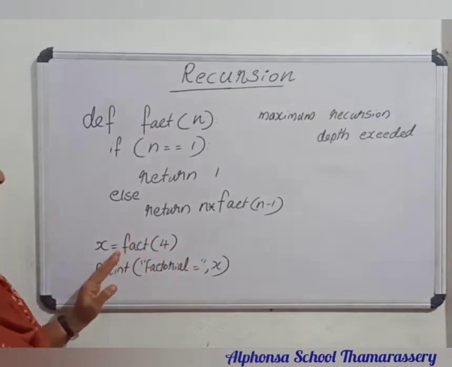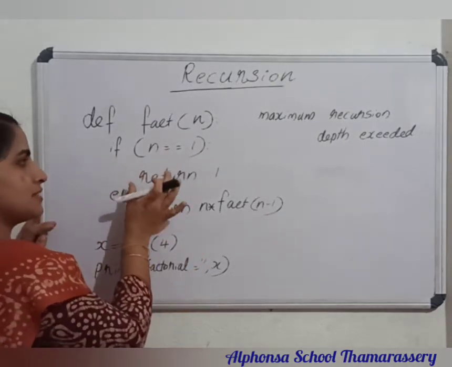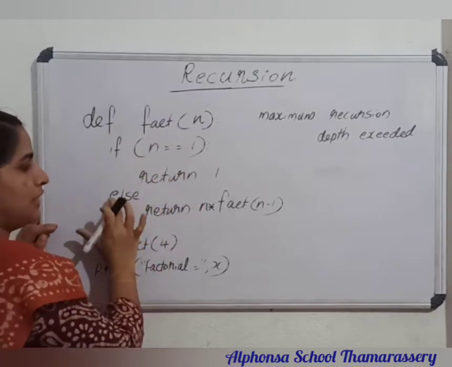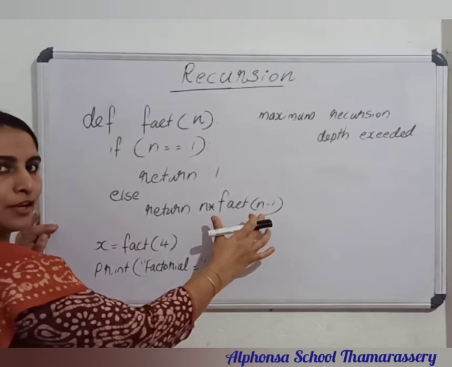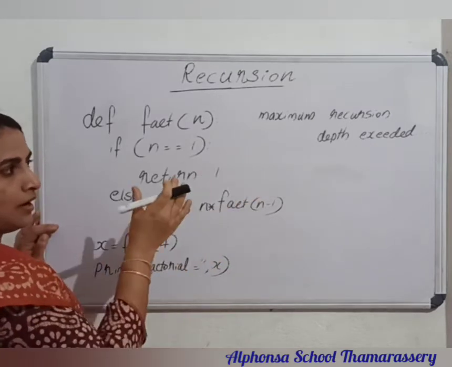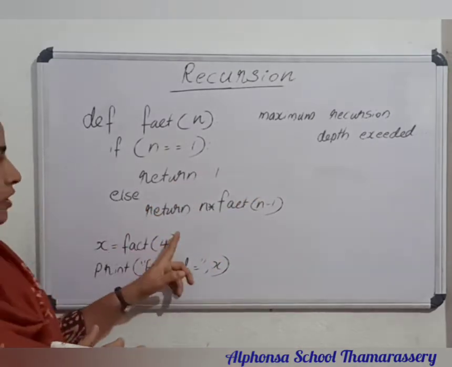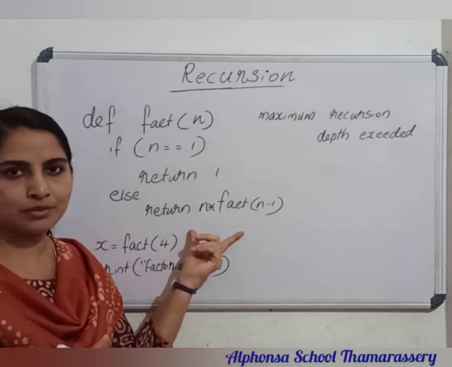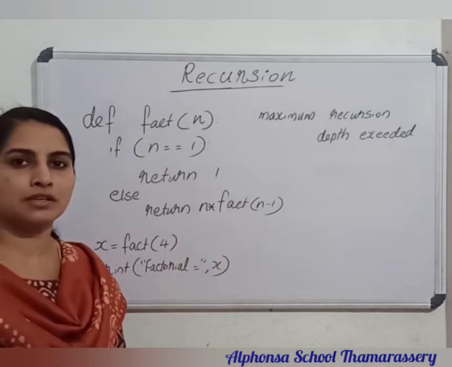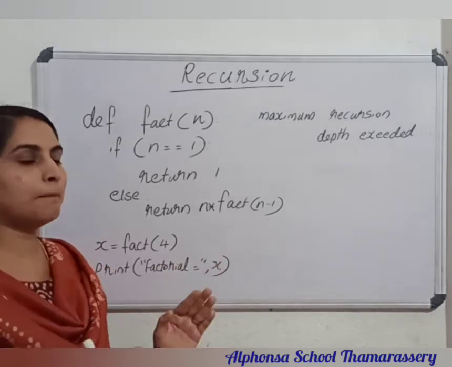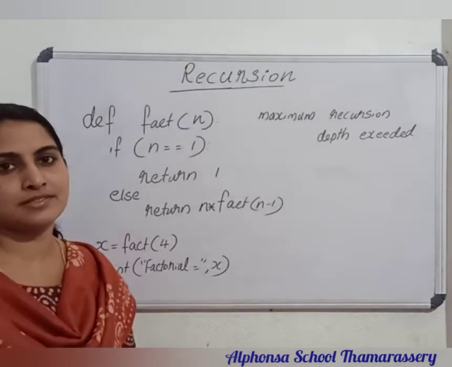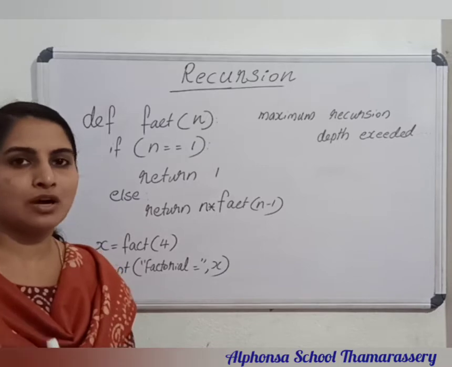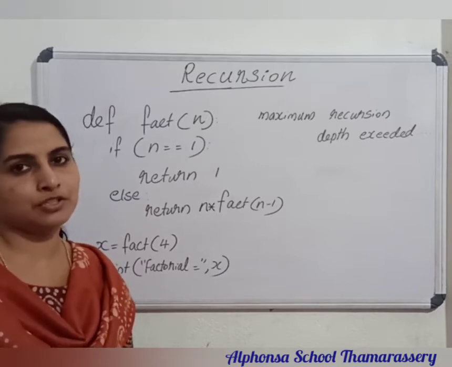Okay. While experimenting with the program, please skip this if else statement and write only return n into fact of n minus 1. Then you can see the message there in your interpreter, because that is not right. Okay. So when you are writing a function with recursion, specify the base case exactly. That must be a reachable case. That is the smallest solvable part of your function too.